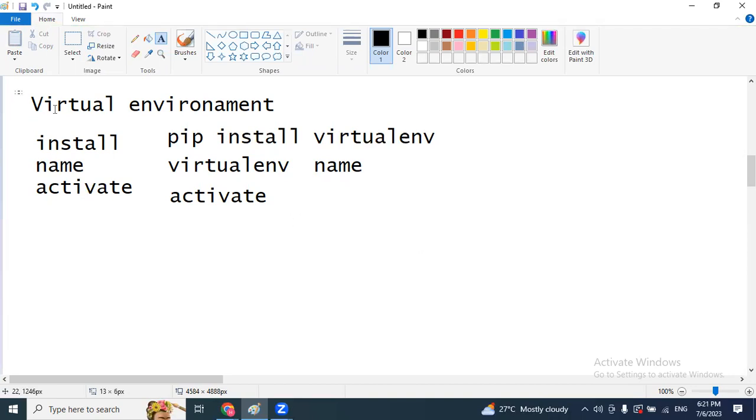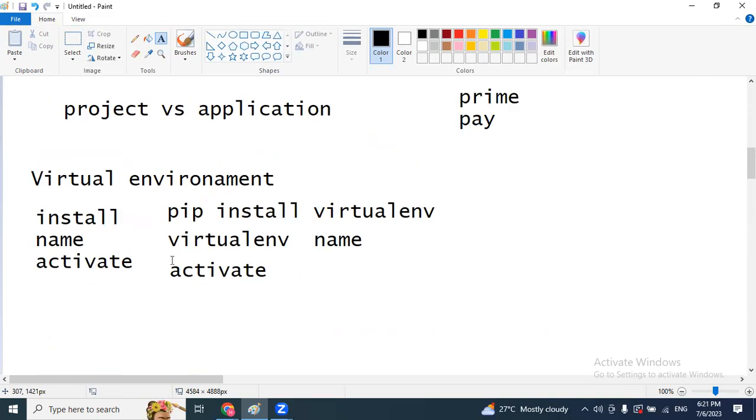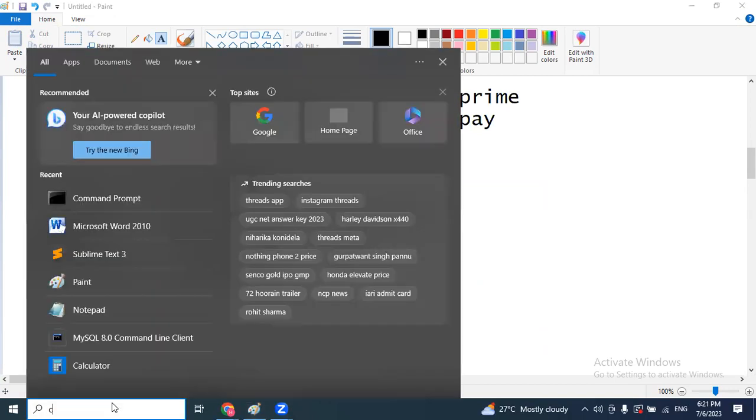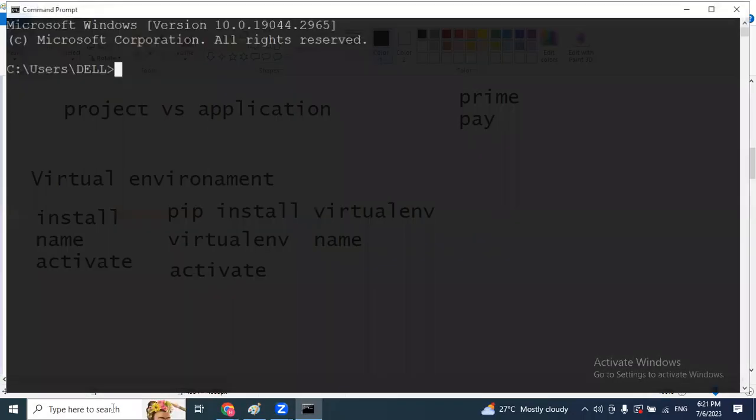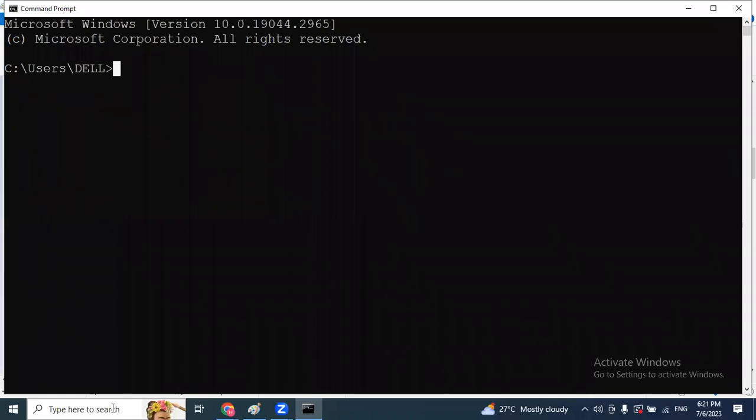So first let me install the virtual environment. After that, we'll install Django, and we'll create one sample application. So first thing, Python should exist in your device. After that, we are going to install the virtual environment. Here in my device, I'm going to install inside of the D drive only. So here, enter pip install virtualenv. So enter.